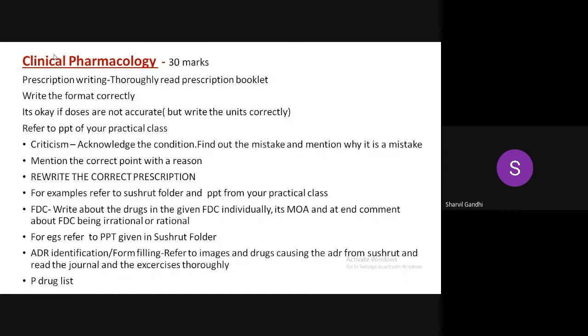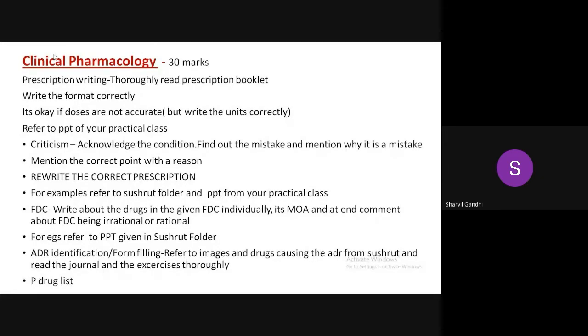The ADR identification form is kind of new to us because ADR identification is only in our spots, and I don't think you have spots this time. So we will get back to it if things get clearer. But there is a PPT which was taken for us during revision practicals, just on spots. It was an 80-slide PPT, in which one section was ADR with different images and drugs given. So refer to that PPT as well because it's given really nicely.